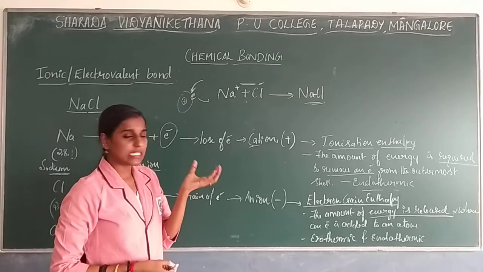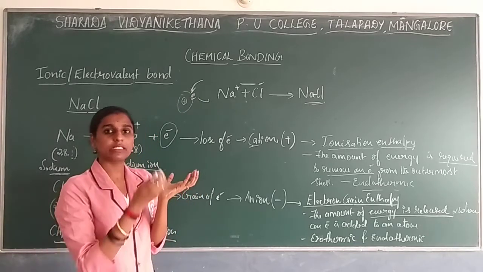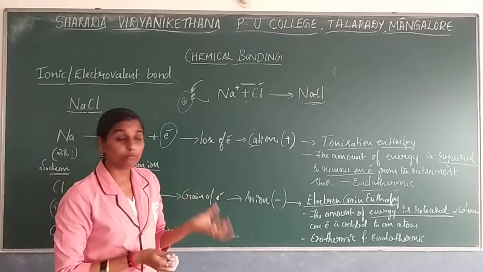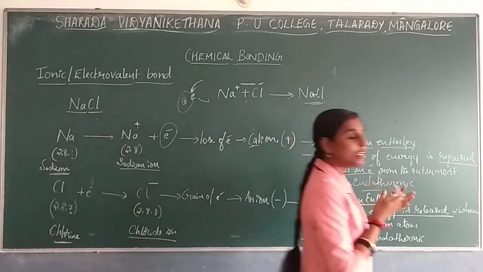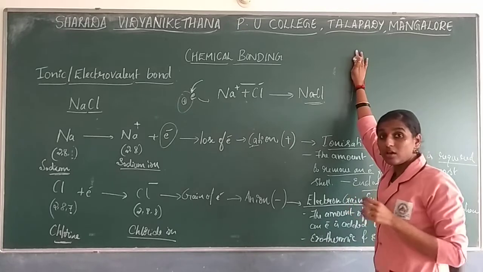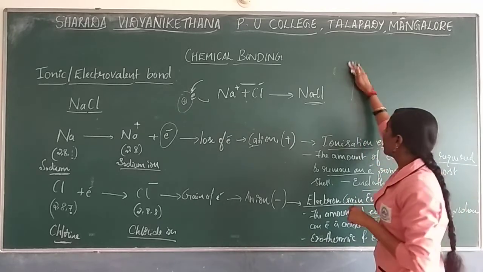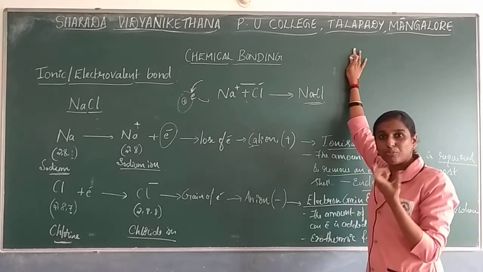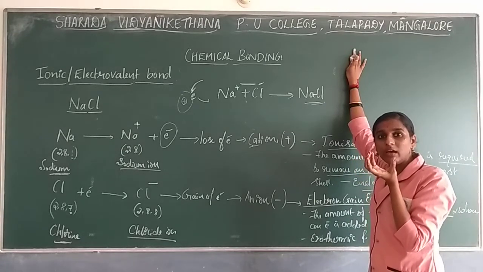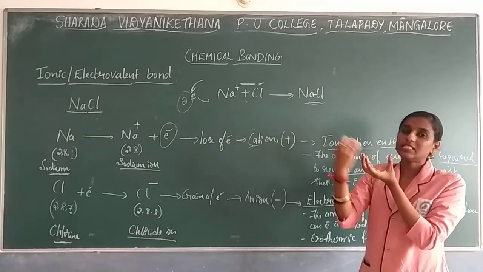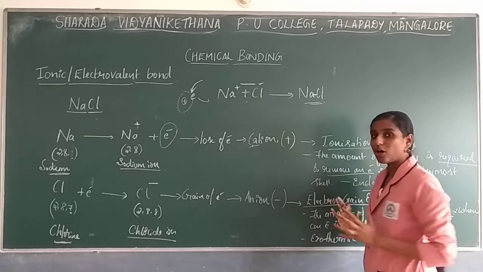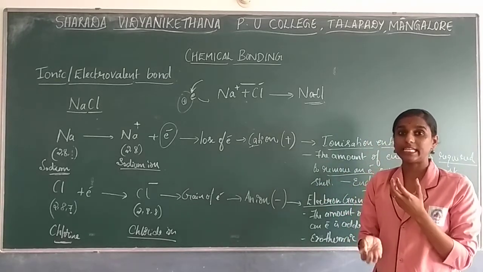So now you will consider a solid. Now I will take the same example, the common solid only I will take. It is there in a solid form, crystal form, right? So how will the arrangement of these ions take place? It will be there in terms of crystal like this. You have seen the Rubik's cube. So how is the structure of the Rubik's cube, right? In the same way, 3D arrangement will be seen. So the arrangement of these ions will be seen in the way of 3D crystals, right?